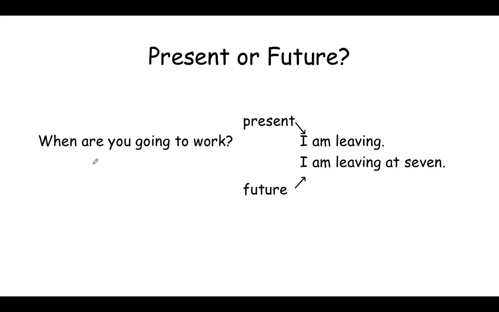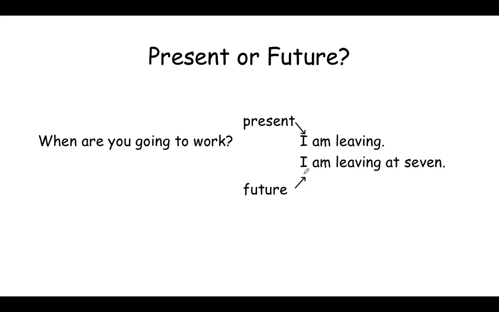So if somebody said, when are you going to work? And you said, I am leaving, or you asked, when are you going to work? And the person you asked said, I am leaving. That would mean that they are doing it right now in the moment because there's nothing in the sentence that tells you that it's about the future.